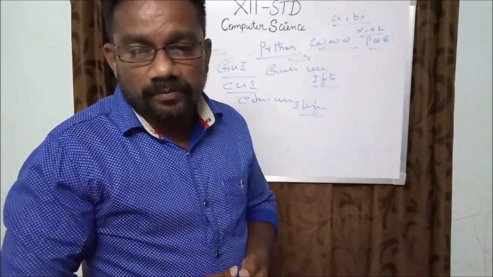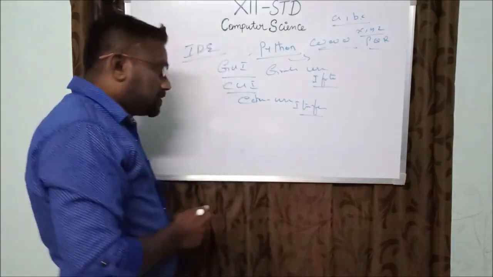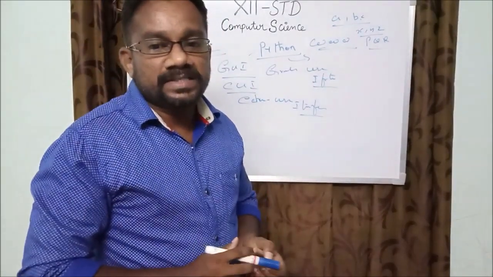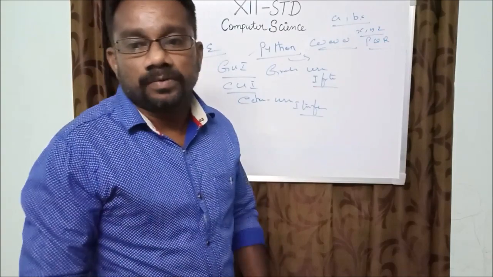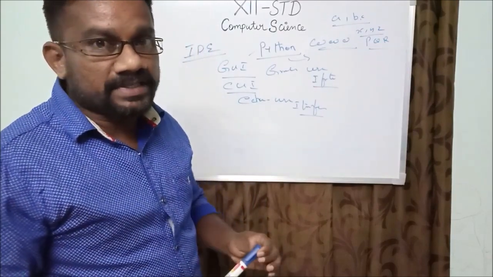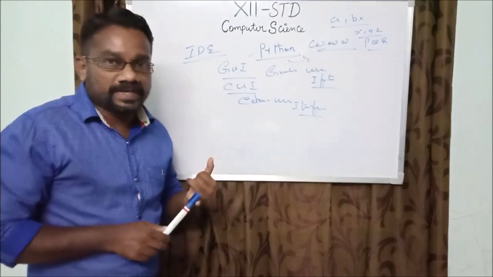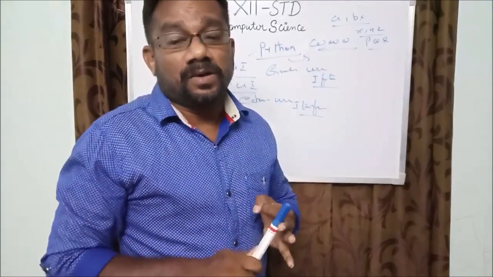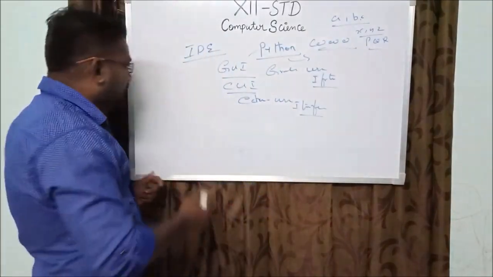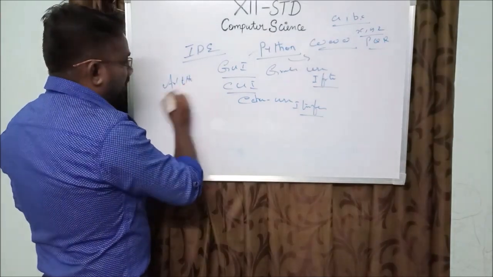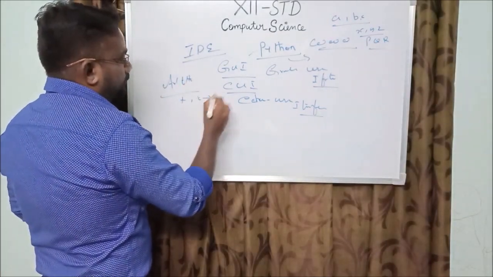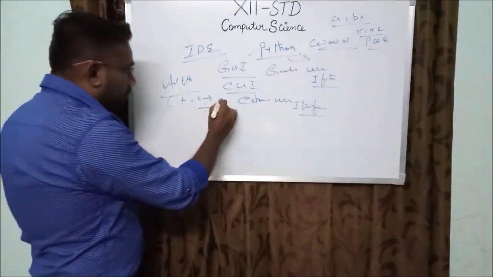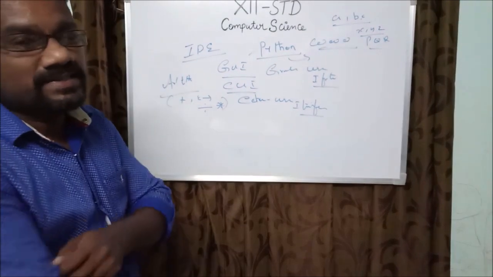To understand the concept of using different data in Python, we should know the different data types in Python programming. The applications are implemented using different types of operations. What is meant by operation? There are three types of operation: arithmetical operation, relational operation, and logical operation. Arithmetical operations use plus, minus, divide and multiply symbols.